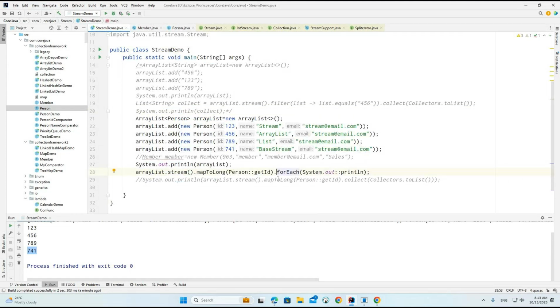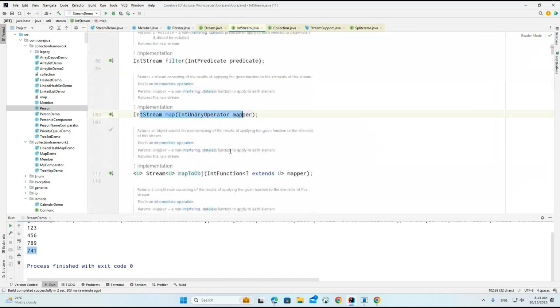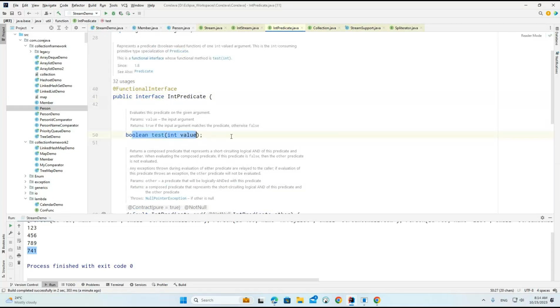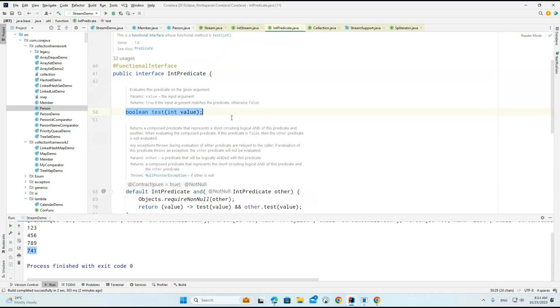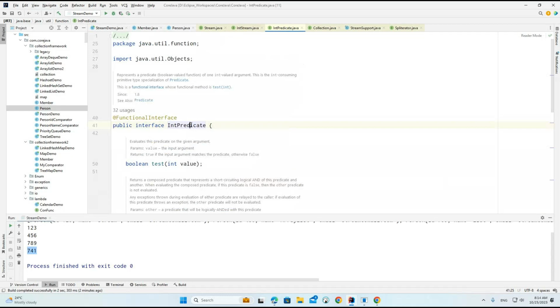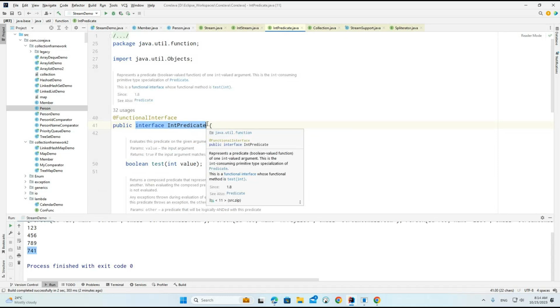Let's say after this particular map, if I go to the filter method, here you can see we are providing IntPredicate, because this is an IntStream. If you work with LongStream, the predicate is different. But the IntPredicate internally is doing the same. This is the name of the interface we created as IntPredicate, with the same boolean test and the same default methods as Predicate, copied and pasted here, but only the naming convention IntPredicate is provided. And it is not generic.